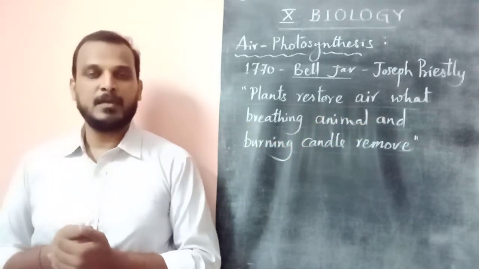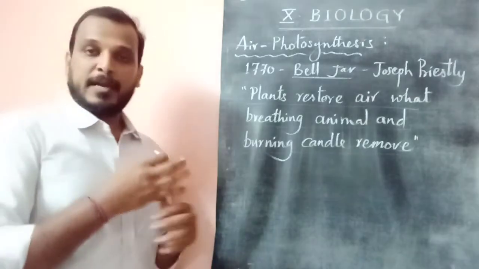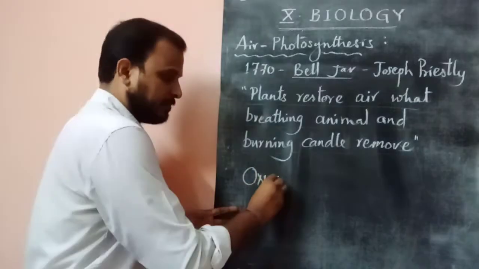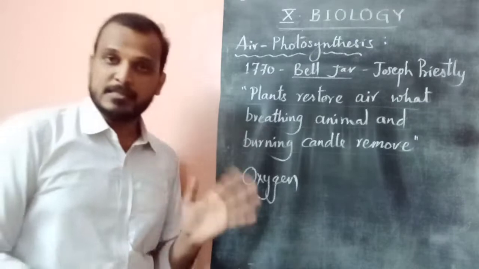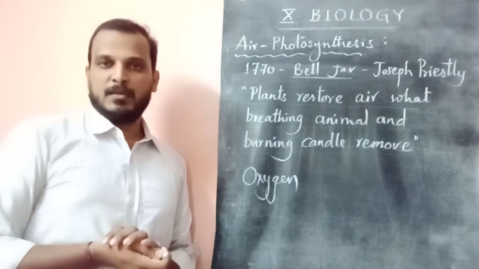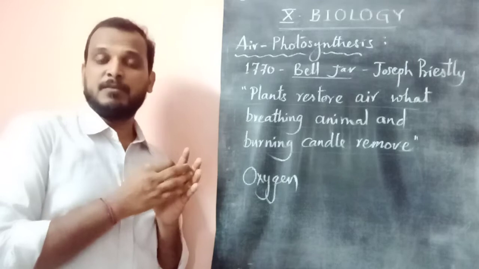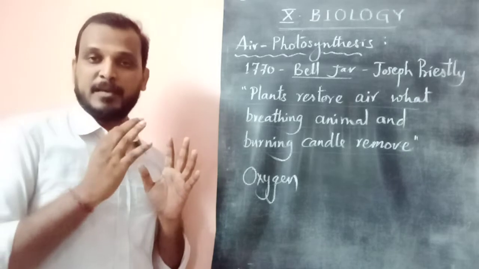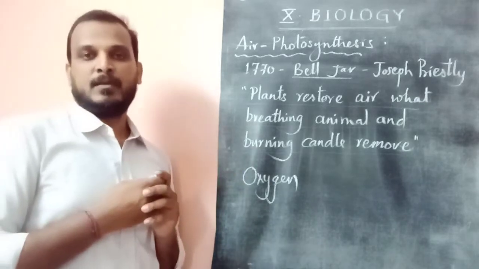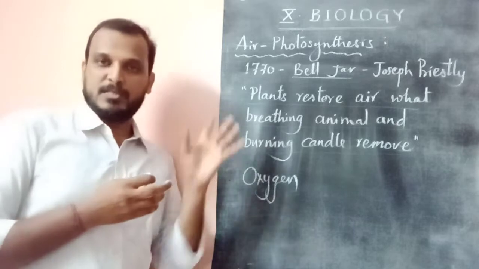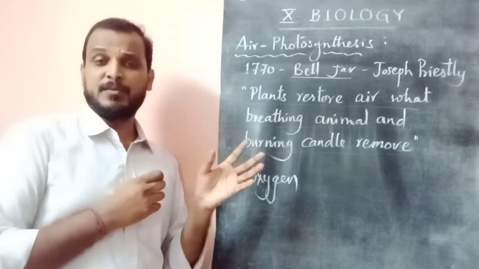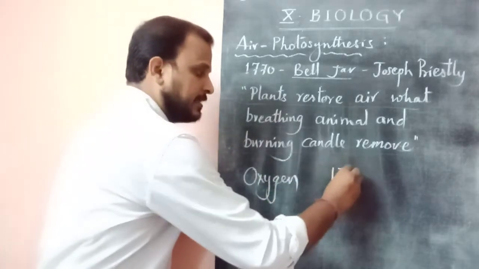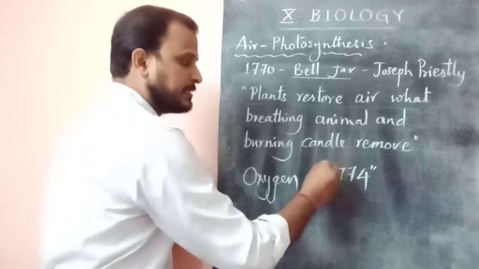This is by Priestley. So which kind of gas is given importance here? Yes, nothing but oxygen. But the name oxygen was not given by Mr. Priestley. He said that a gas is present which makes a candle burn and a rat move. A restoring gas is there. The statement was given that something is restored by plants in the year 1774. So what happened in 1774?